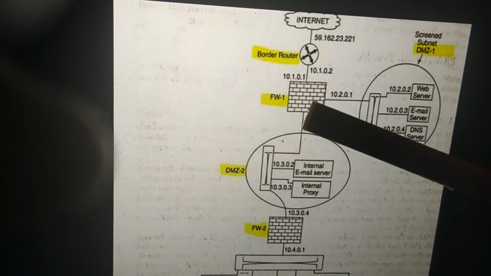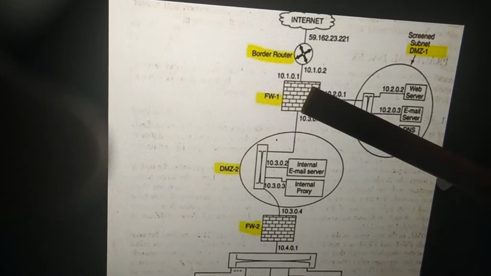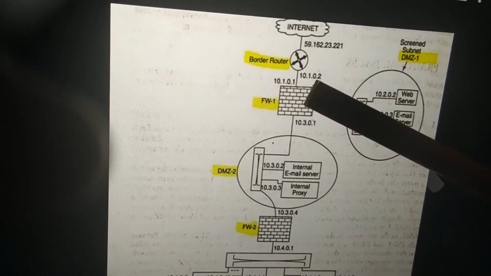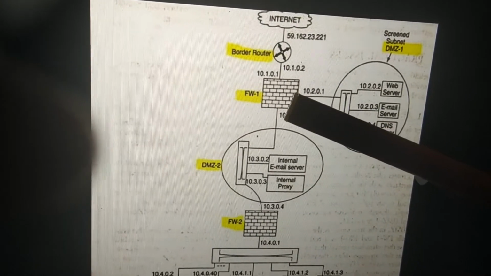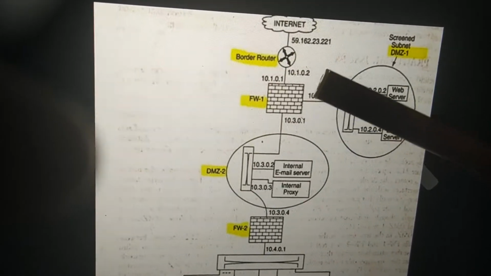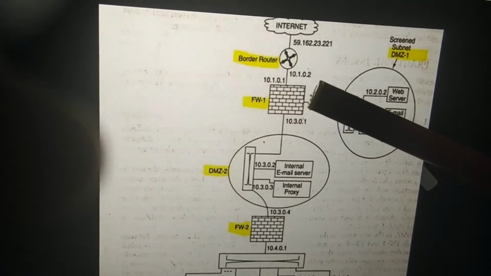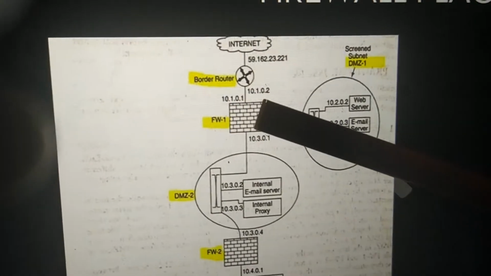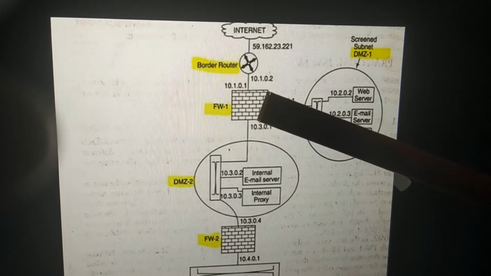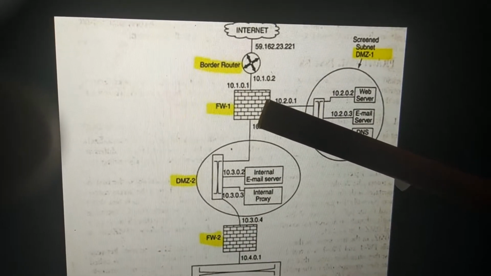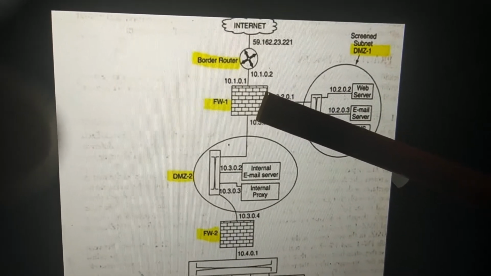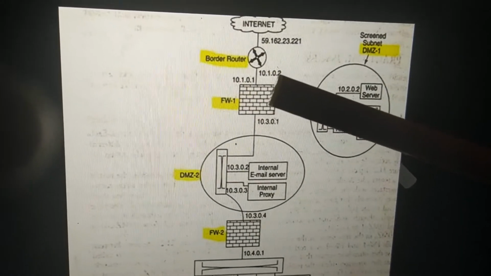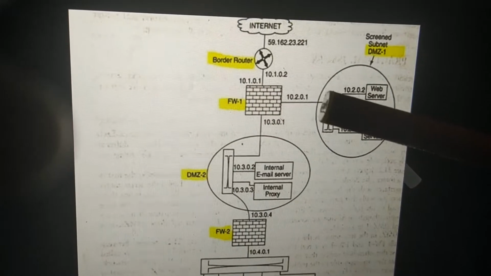Next we consider FW1, that is firewall 1. It is a stateful inspection firewall. As we know, other than basic packet filtering, it also checks the connection establishment of your TCP. I told you yesterday, it checks the three-way handshake procedure of TCP, and it will also check whether an incoming packet belongs to an already established authorized connection.